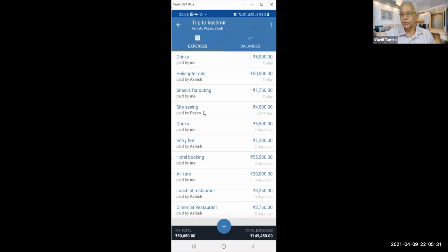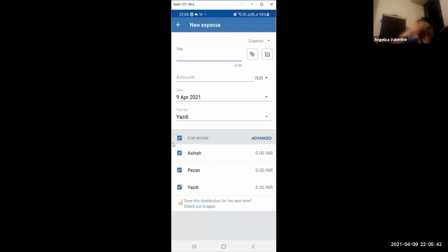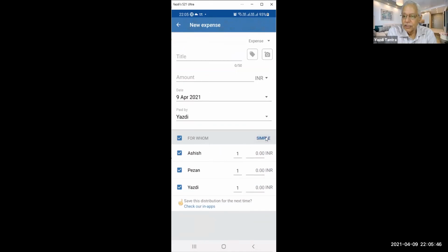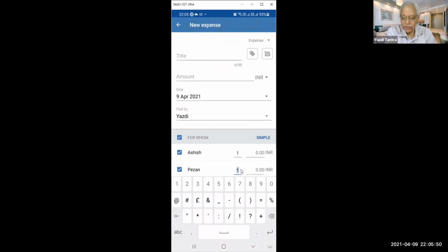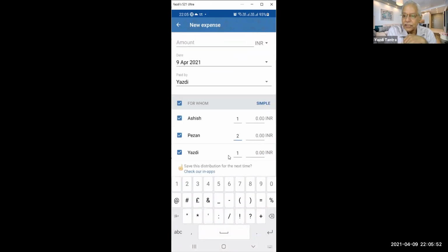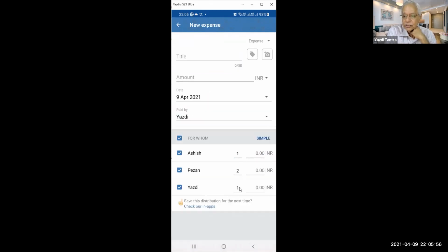Only thing is you have to be sure that you want it equally or you want it to be distributed based on some other logic where you have that advanced. You saw that. Normal is equal for all. But when you say advanced, then you have this option. Suppose you say 1 is to 2 is to 1, so in that ratio it will split. If you say 1 is to 2 is to 2, then it will split in that ratio.